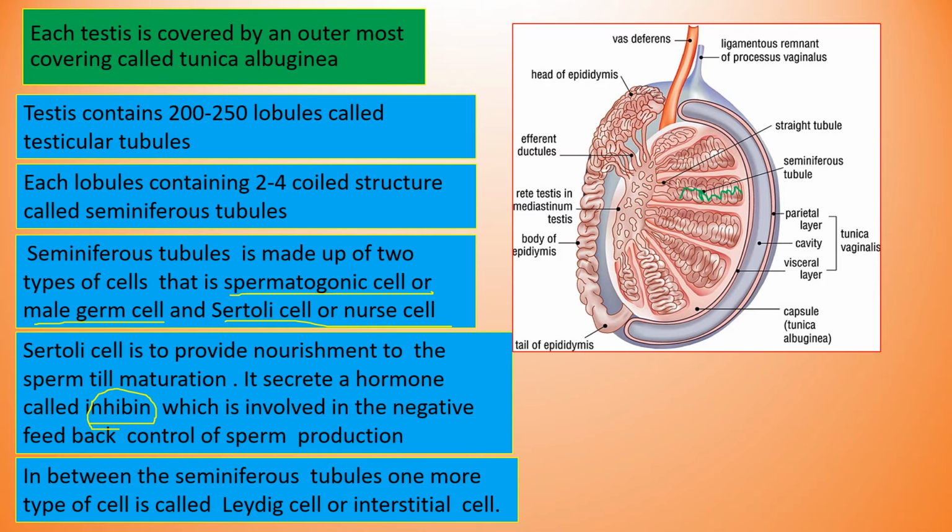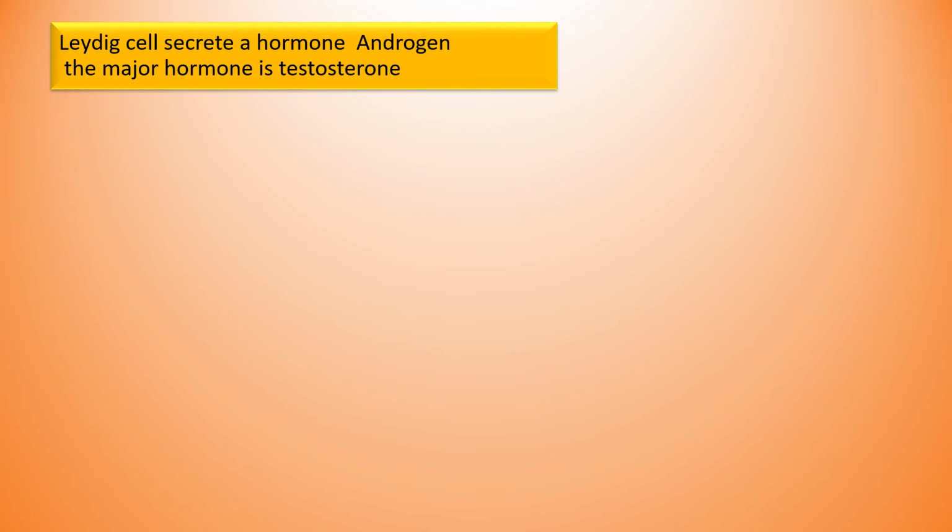In between the seminiferous tubules, this is the seminiferous tubules. In between the 2 to 4 coiled structures called seminiferous tubules, which we have already studied, another type of cell is present. That cell is known as Leydig cells or interstitial cells. Then what is the function of the Leydig cell? Leydig cells secrete hormones called androgens. The major male sex hormone is testosterone.